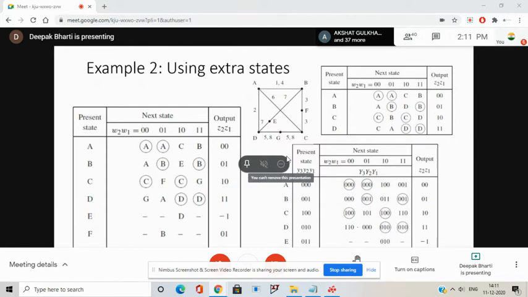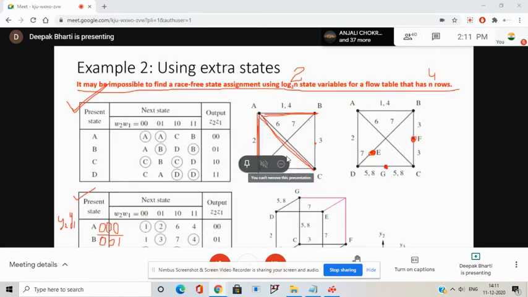Okay, so first of all, I need to redraw my table. The numbers will remain the same. If I have used any intermediate state or extra state in between the path, the numbers on the edges of the transition diagram will be the same. So 3, 3, so it will be say 7, 7 and 5, 8, 5, 8.